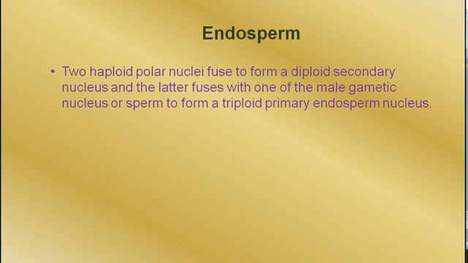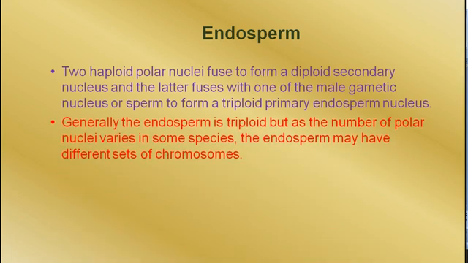Remember that there are two fusions. At first, the two haploid nuclei present in the center of the ovule sac, or the embryo sac, fuse together to form a diploid secondary nucleus, and then this secondary nucleus fuses with the male gametic nucleus to form the triploid primary endosperm nucleus.